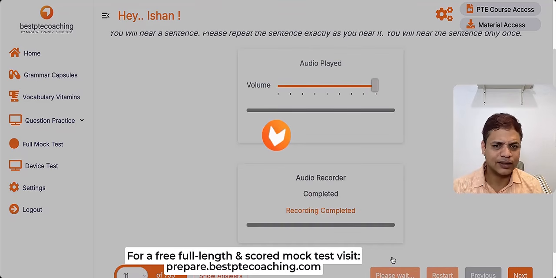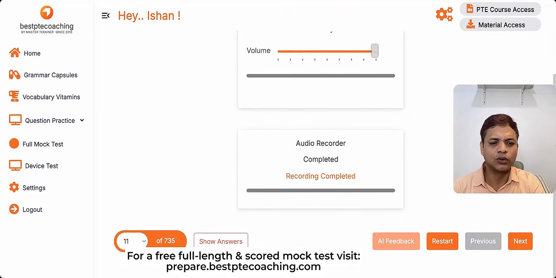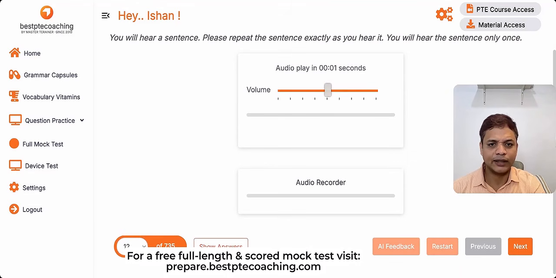Something like this I said. It's okay. So it is max score, max score, max score. So this closely mimics the real PTE tests algorithm.